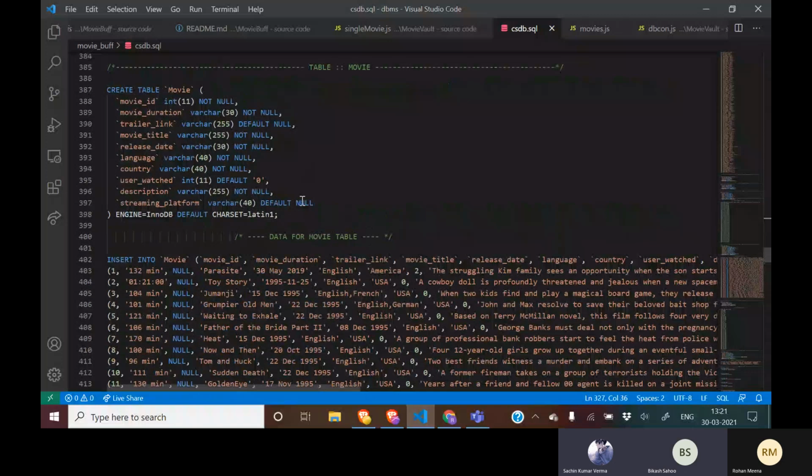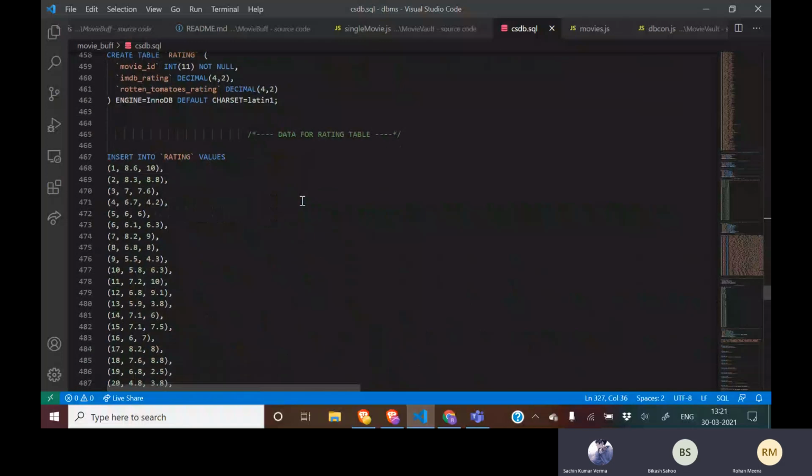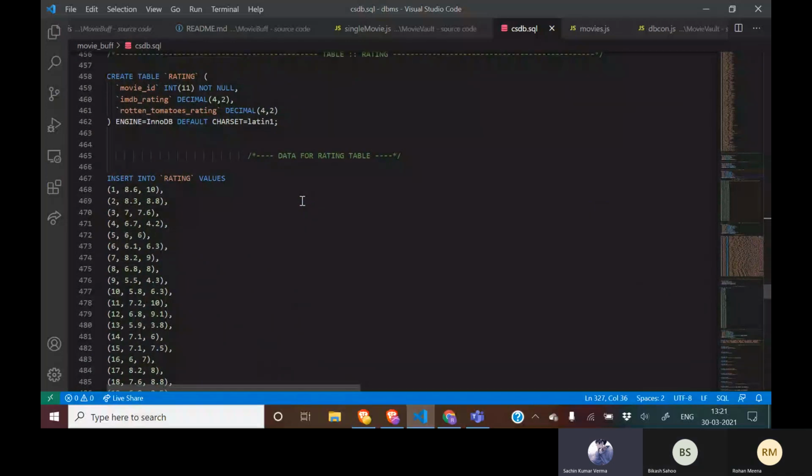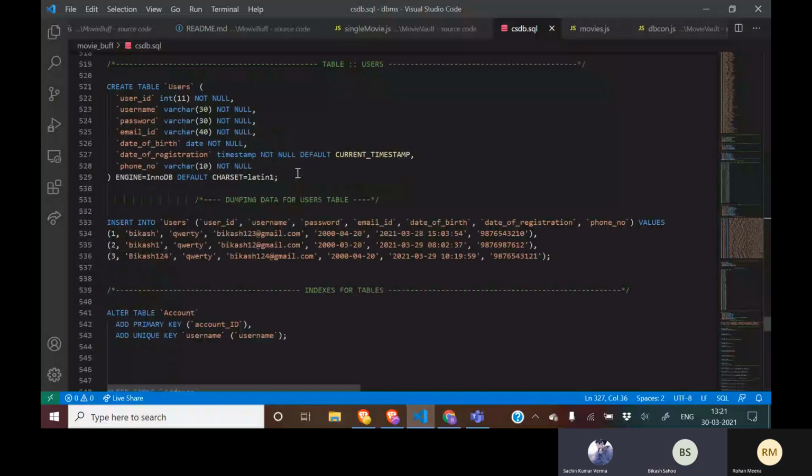Now we have a table called rating, in which we keep two different types of rating from two different sites, IMDb rating and Rotten Tomatoes rating, each pointing to the movie ID in the movie table.